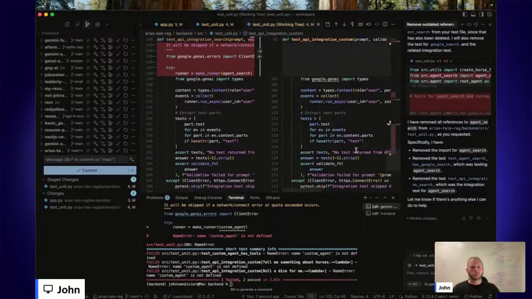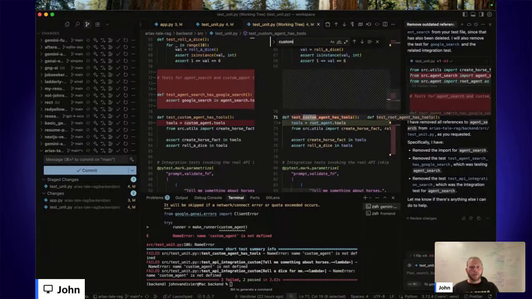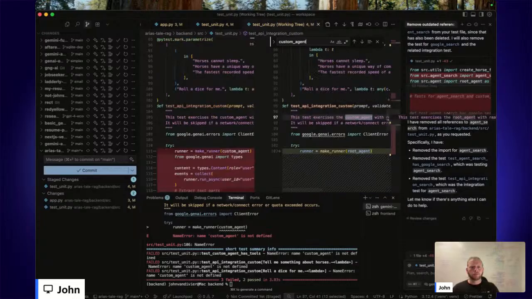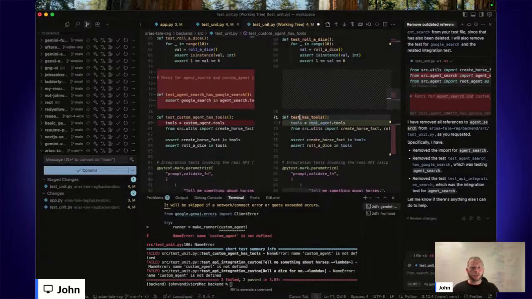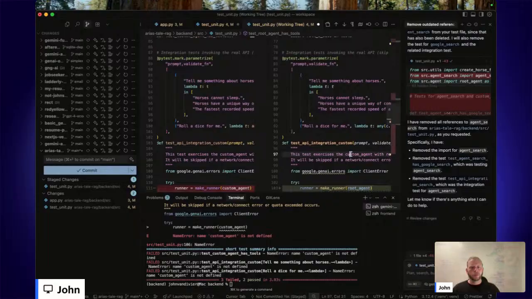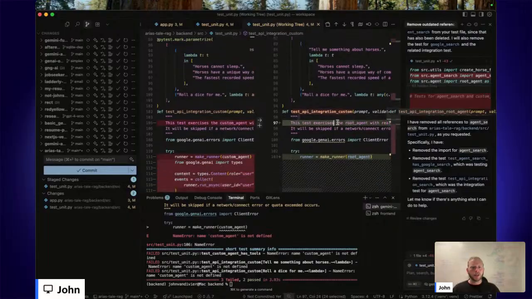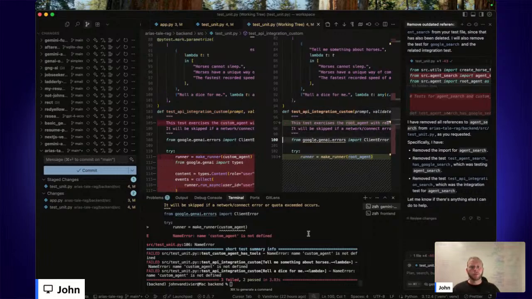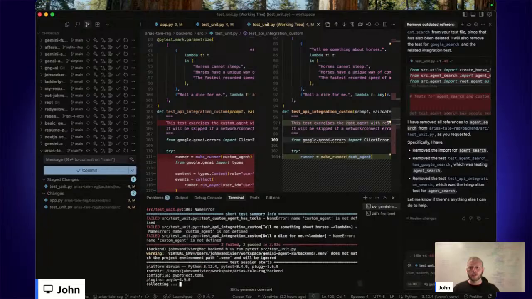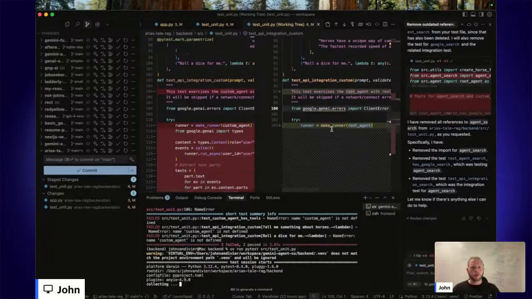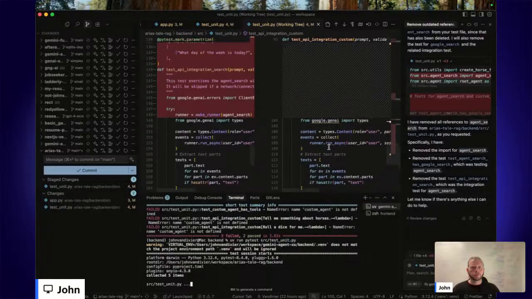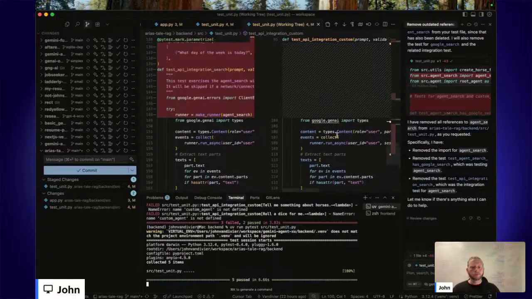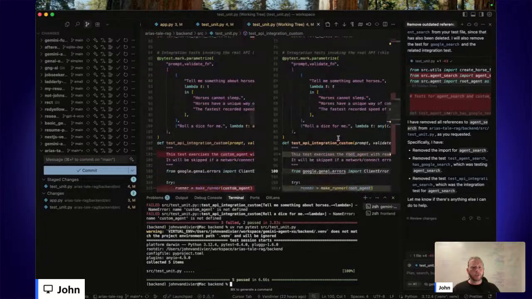Okay. Any other reference to custom agent? Only in the function name, but let's go ahead and change that as well. So the root agent, test root agent has tools, good. And this test exercises the root agent with real API calls. I don't know that it really does that. So it's going to make a runner. I'm just going to delete the word real.